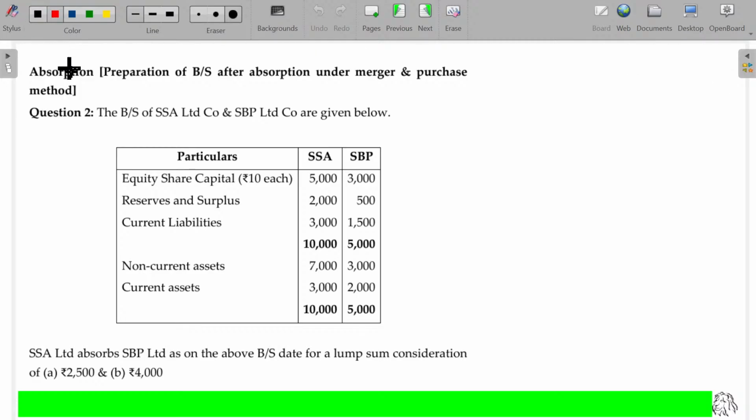We'll start with the first example, absorption. Prepare the balance sheet after absorption under merger and purchase method. So you have to prepare the balance sheet directly. What happens here? We never bother about the purchase consideration, we never bother about the closure of the transferor company, and we won't pass the 3 basic journal entries for incorporating. We need to prepare the balance sheet directly.